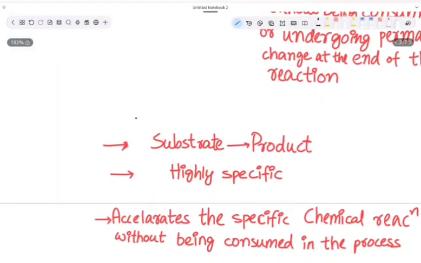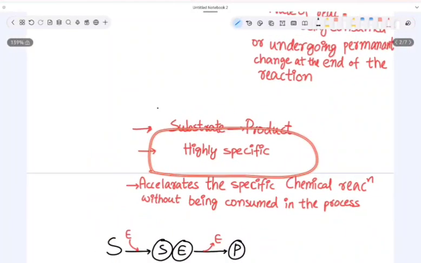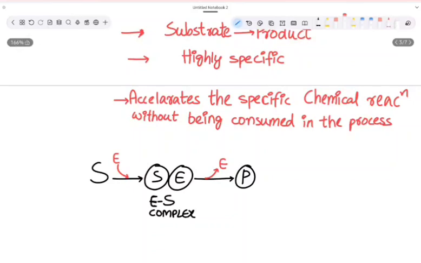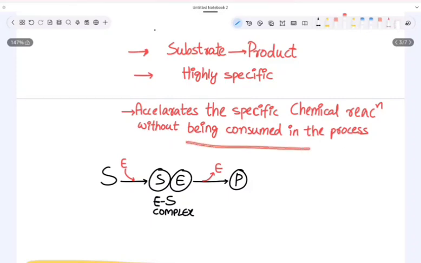Now let us see what this enzyme does. It converts the substrate into product, and this is highly specific. For example, let us take an enzyme like hexokinase. This hexokinase is specific to hexoses only. It will not act on pentoses. So it is specific. These enzymes accelerate the specific chemical reaction without being consumed in the process. As we already discussed, the catalyst is not consumed in the process, and it accelerates the reaction.